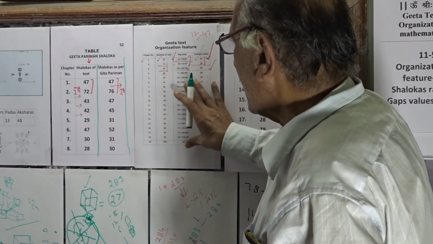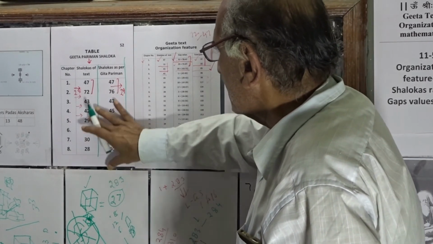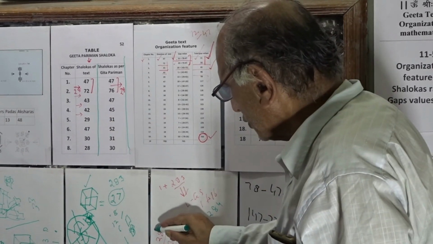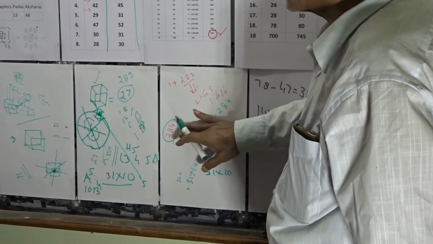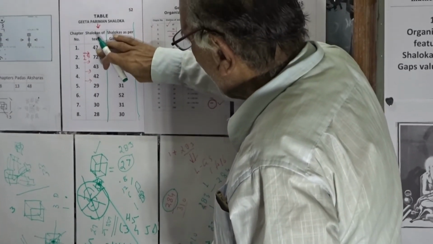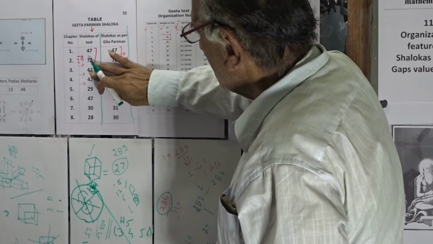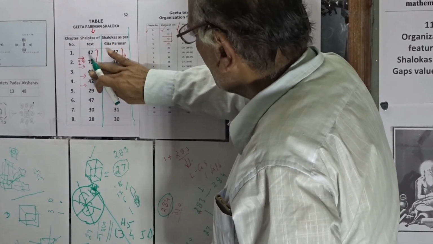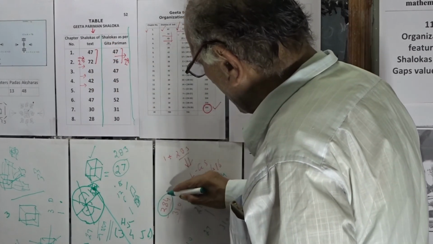This gaps reach of the Gita's text, taking us to 284 as gaps values, is called a first fold. It is the first fold for the gaps of the text of the Gita, of value 284.